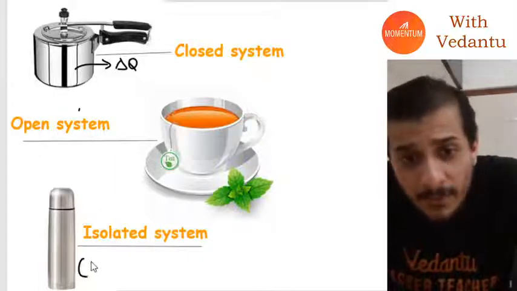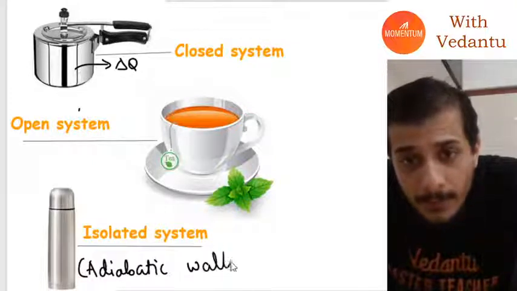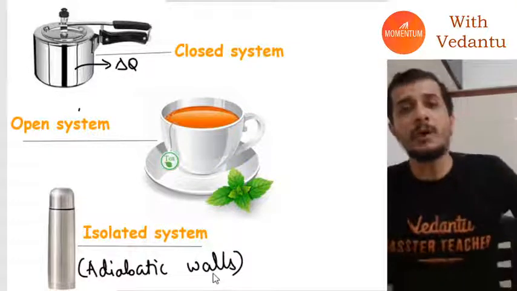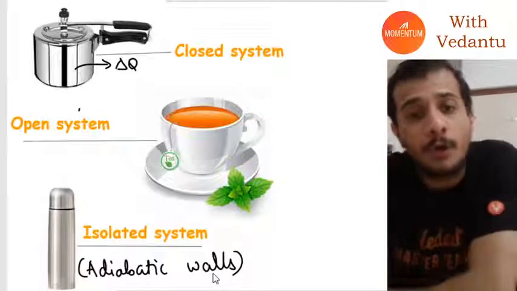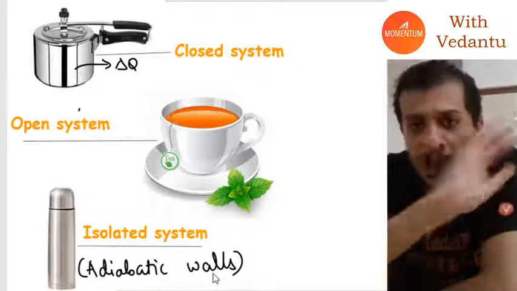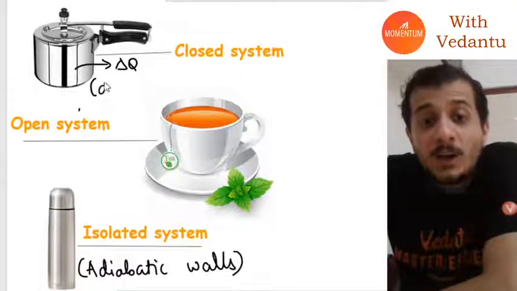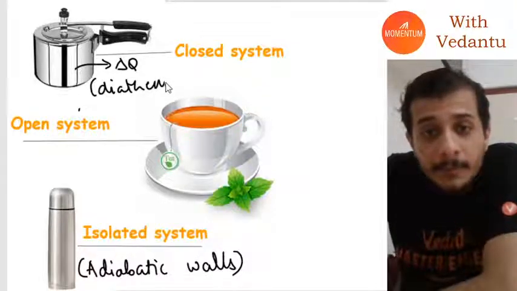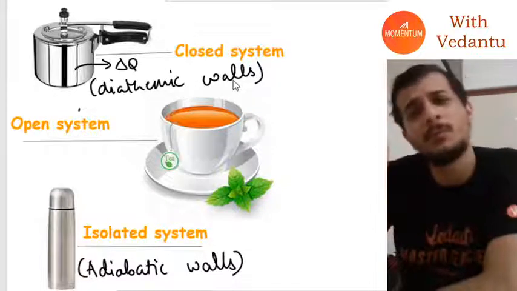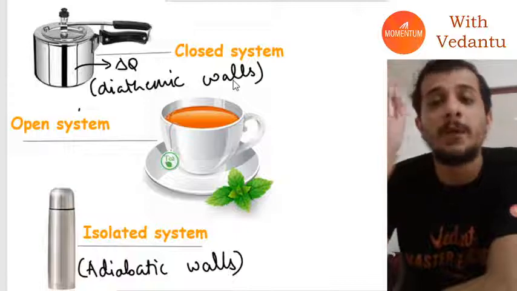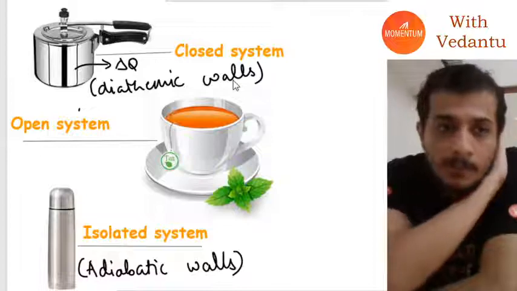Such walls are called adiabatic walls. Adiabatic walls are walls which do not allow any transfer of heat through them. And such walls here are called diathermic walls. Diathermic walls are walls which have no issues with heat getting transferred. Whatever heat you transfer, the diathermic wall will never stop it.